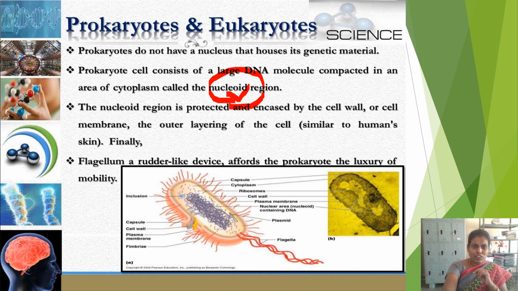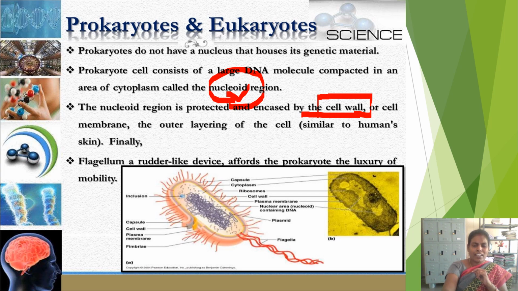And this nucleoid region is protected and encased by the cell wall. Nuclear membrane is absent here. Then how are these materials protected? They are encased by the cell wall. Cell wall is the characteristic feature of plant cells only. Cell membrane, cell wall or cell membrane, which are the outer layering of the cells.